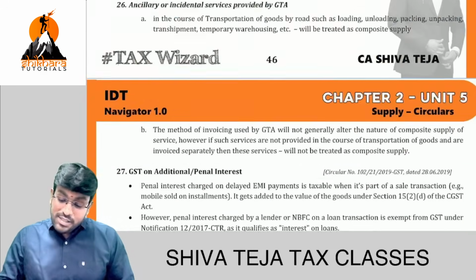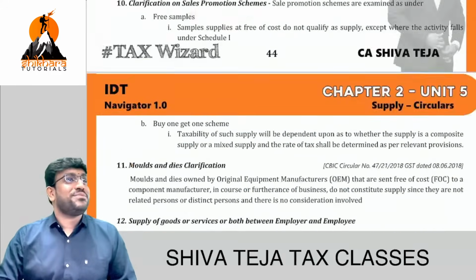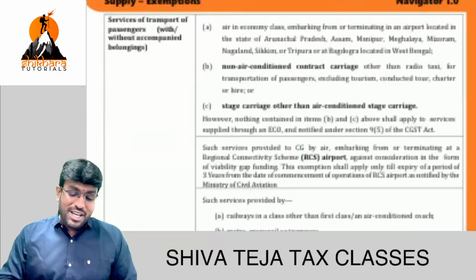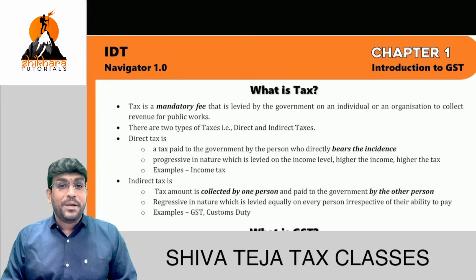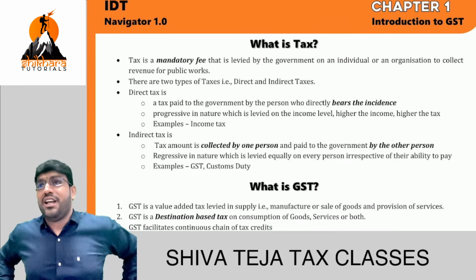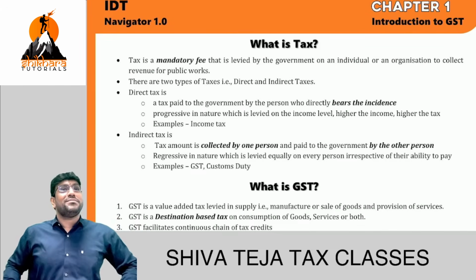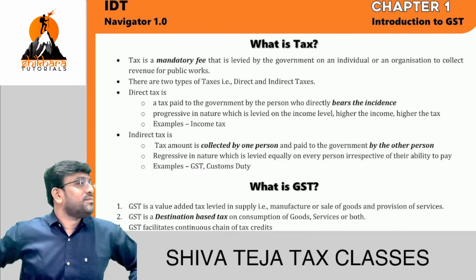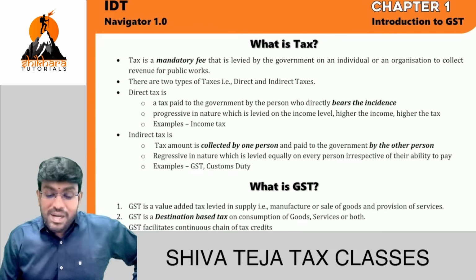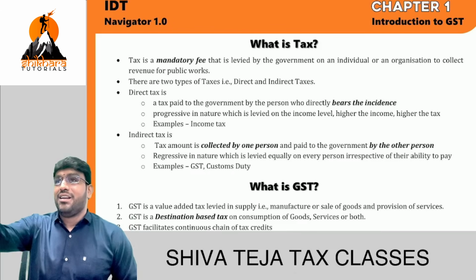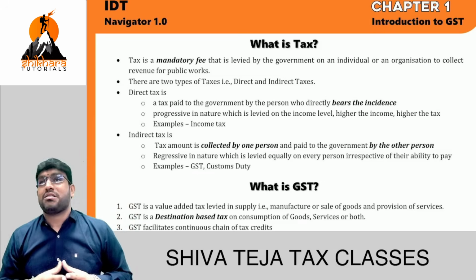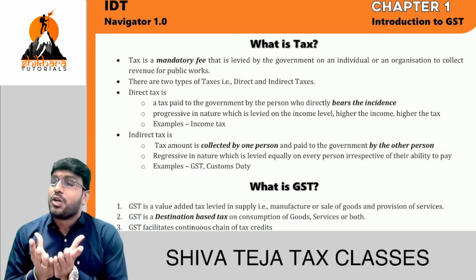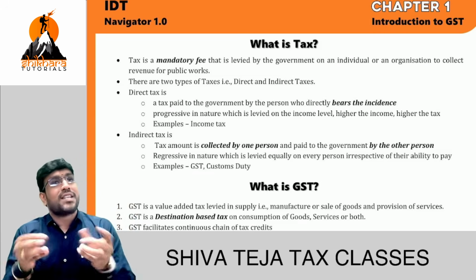Student is telling, all this supply chapter only, sir? Yes, sir. Next question. Sir, how many marks will come in exam, sir? It depends. Generally, 6 to 8 marks will keep coming. Student asks, one chapter 6 to 8 marks, sir? Sir, please understand, it is not one chapter. Charge of GST, exemption, composition, everything combined together in a package. Friends, correct or not, sir? Exactly. When things combined together, how it will be?